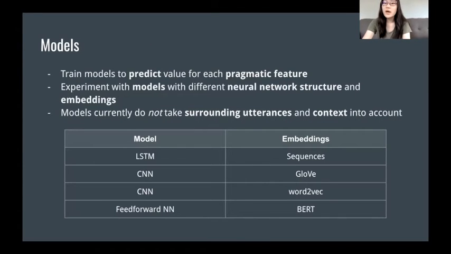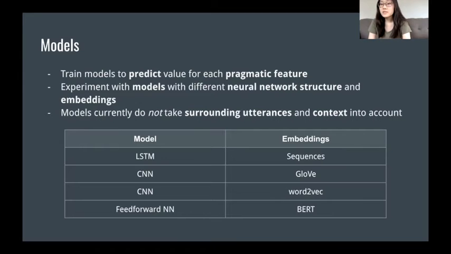And so after we have all our data, we want to train some models on our annotations so that we might be able to annotate these pragmatic features automatically and skip the time-consuming annotation process. So we train a model for each feature individually, and we give it the utterance as the input and expect the feature label of 1, 2, or 3 as the output.